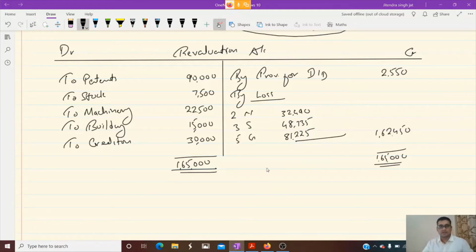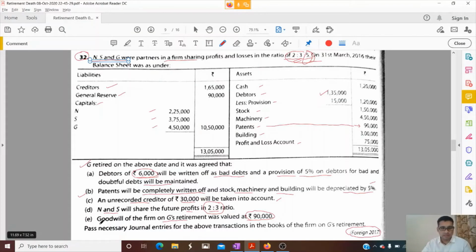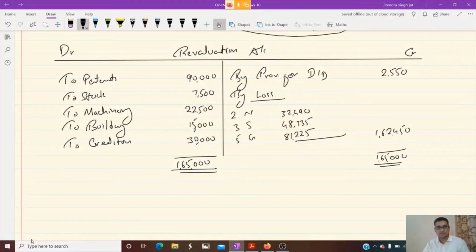Okay, dear children. I hope the revaluation account is clear to everyone. There is no doubt. But in this question, it is said to pass the necessary journal entries for the above transactions in the books of the firm on G's retirement. In CBSE they are emphasizing more on necessary journal entries. I will explain all journal entries. There is no need to prepare capital accounts and balance sheet. Only journal entries are required according to the CBSE question paper. The revaluation account will be very helpful when we prepare the journal entries. So let's start the journal entries on the basis of this revaluation account.